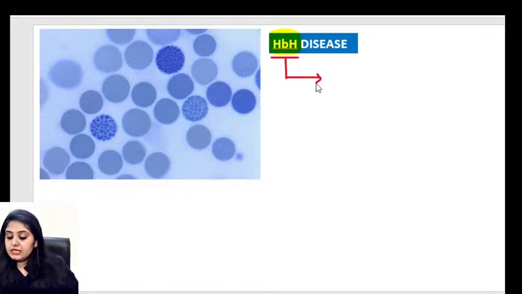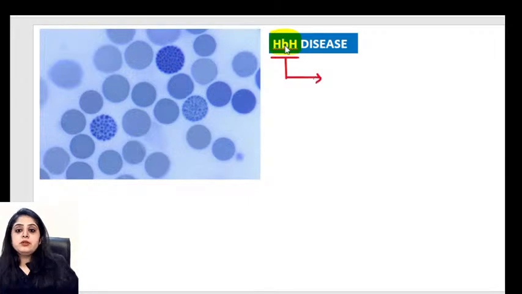And before I begin, Dr. Nitin has a query. Is lead poisoning also a type of sideroblastic anemia? Yes, of course. Doesn't lead inhibit enzymes like ferrochelatase and all? So lead poisoning is also a very common cause of sideroblastic anemia. Certainly agreeing with you on that.